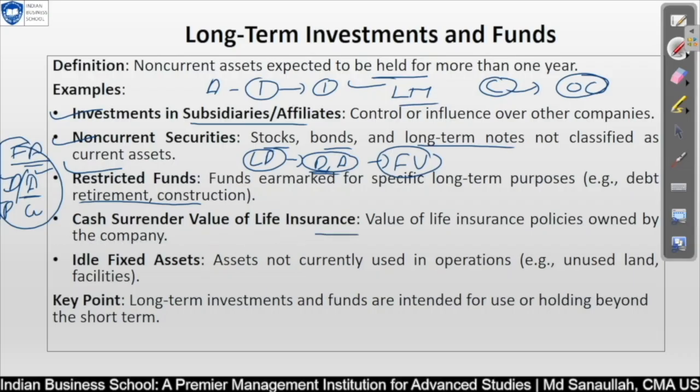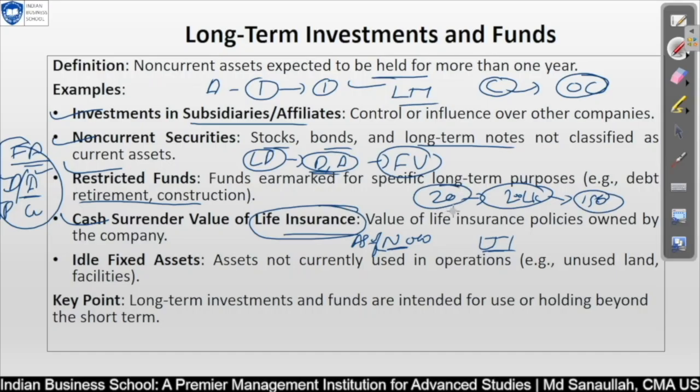Surrender value of life insurance is also one of these items. Surrender value is what you get if you have purchased a life insurance policy and sold it as of now. That value is considered as a long-term investment value. Normally, if you have invested for 20 years, 2000k, when you surrender they will pay you less, say 150, since you have not completed the 10-year or total period. So the amount you are going to get is considered your asset, not the full value, because with such a life insurance you get less for a restricted period.